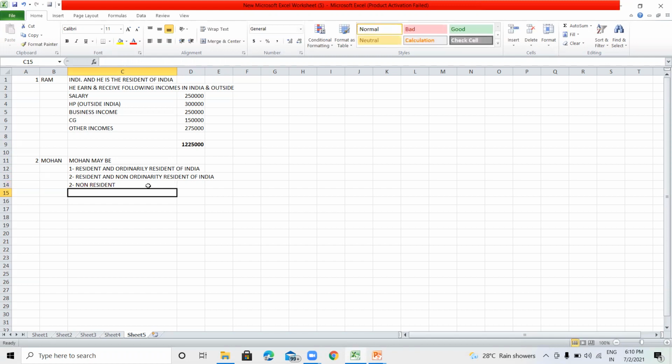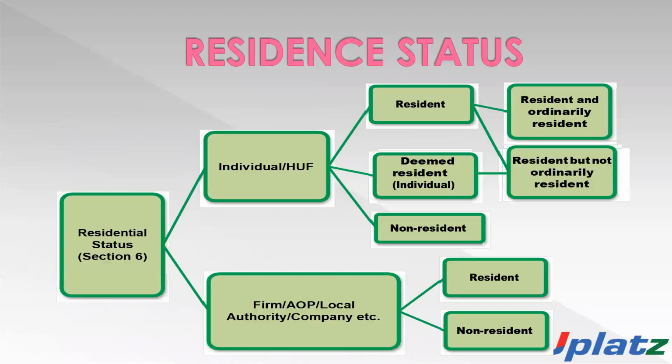So the residential status of any taxpayer is classified into three parts. Number one, resident and ordinarily resident. Number two, resident but not ordinarily resident. Number three, non-resident. First we will discuss who is a resident and ordinarily resident, who is a resident but not ordinarily resident, and who is a non-resident of India.